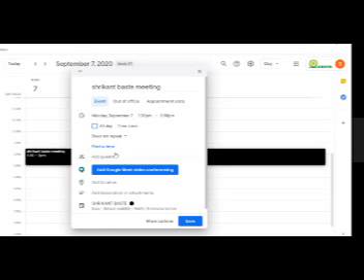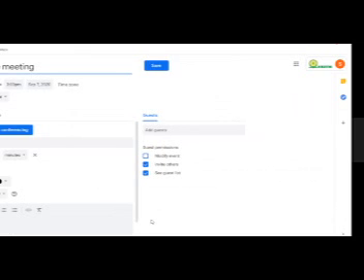Now here is an option, add guest. Here you can see on your screen more options is available and save option is available. I click on more options, so I can get an enlarged view of this screen. Now what you have to do is click on add Google Meet video conferencing.